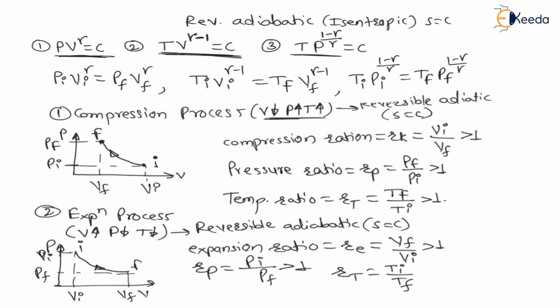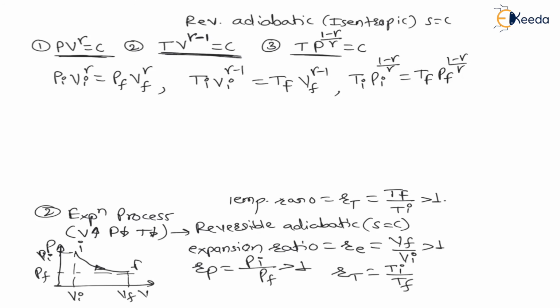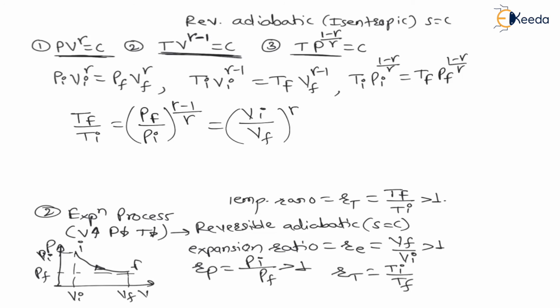And my dear students, if I simplify this, remember, the process becomes a very important relation I am going to tell you here. And all these relations you have already studied in the basics of thermodynamics subject, right. But here I am recalling these things. The relation becomes, we can write Tf divided by Ti is equal to Pf divided by Pi raised to gamma minus 1 divided by gamma is equal to Vi divided by Vf raised to gamma minus 1. This is how we can write, right.